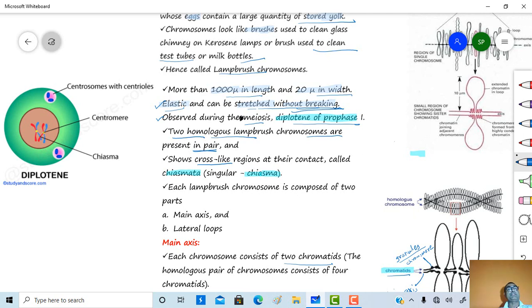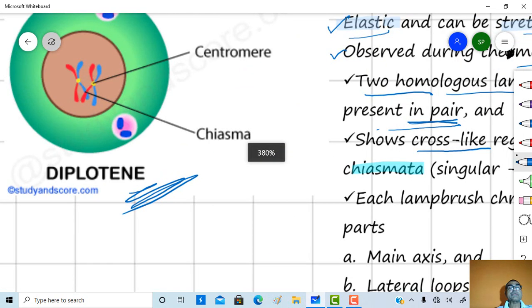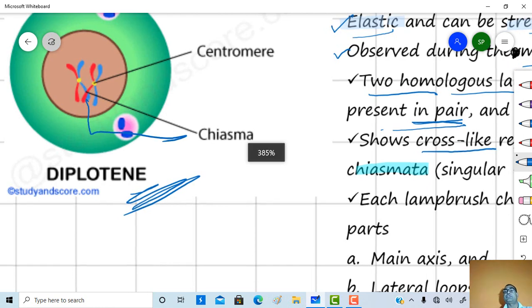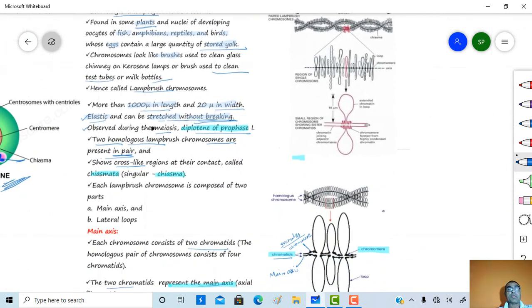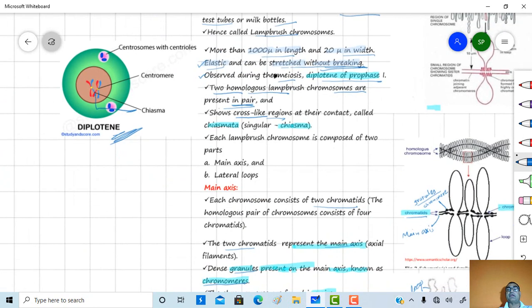Prophase 1 of meiosis consists of leptotene, zygotene, pachytene, diplotene. So during the diplotene, two homologous lampbrush chromosomes are present in a pair, and they show a cross-like structure, and this cross-like structure is called a chiasma. These cross-like regions at their contact are called the chiasmata.